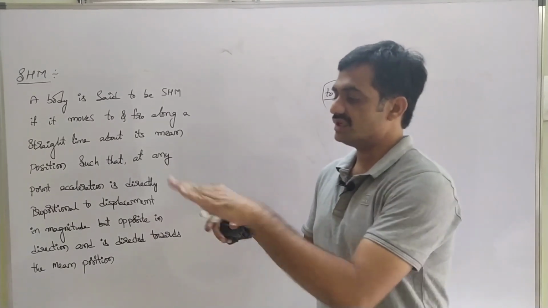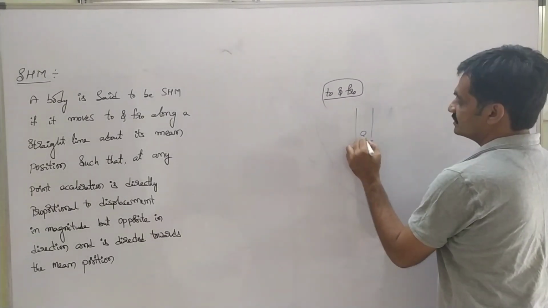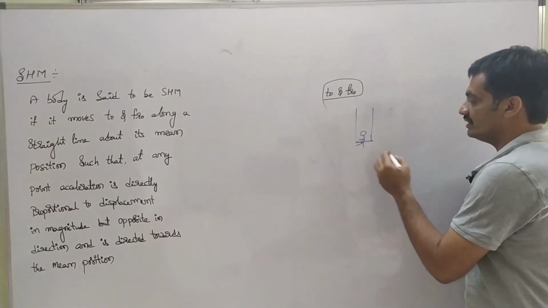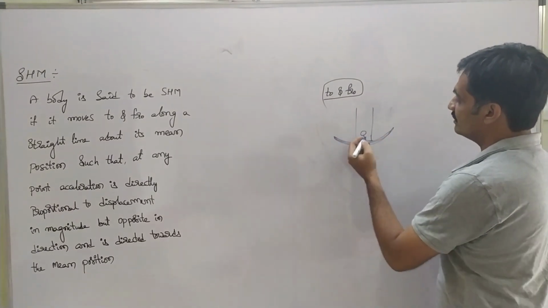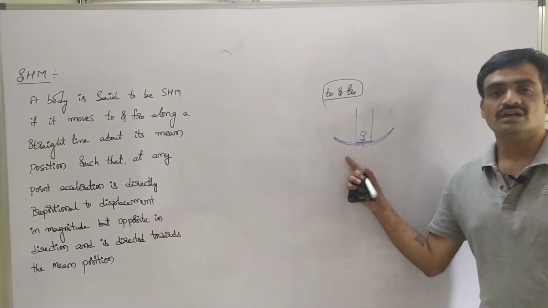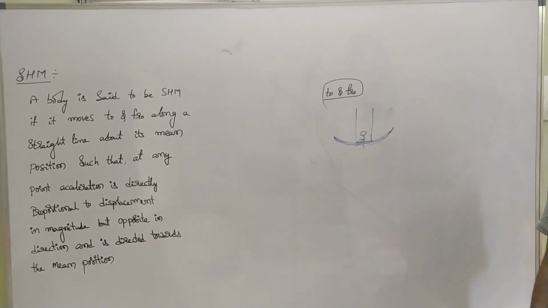If a person sits on the swing and it moves to and fro, that is oscillatory motion. In this way we can give examples for oscillatory motion.